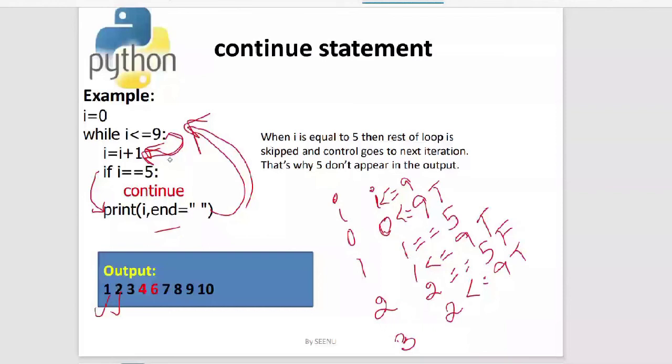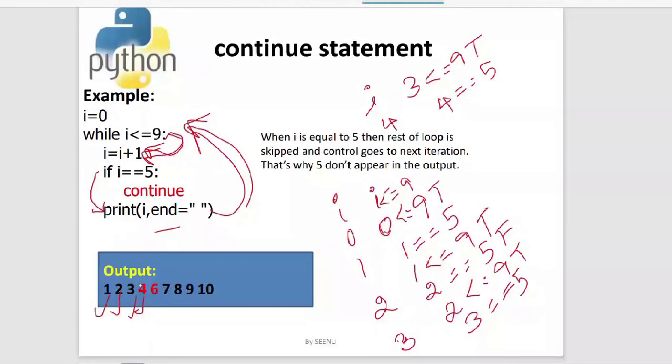In the next iteration, it checks whether 3 is less than or equal to 9. The condition is true, so the I value gets incremented and becomes 4 now. Now we are checking whether 4 is equal to 5. 4 is not equal to 5, so it doesn't enter into the if block. It prints the value 4 on the screen.